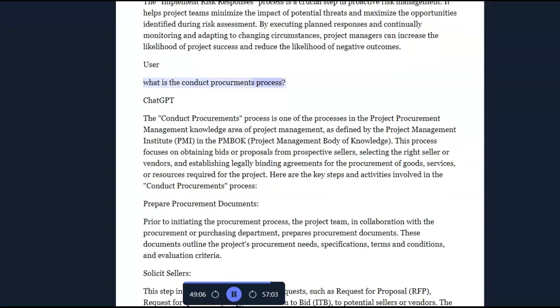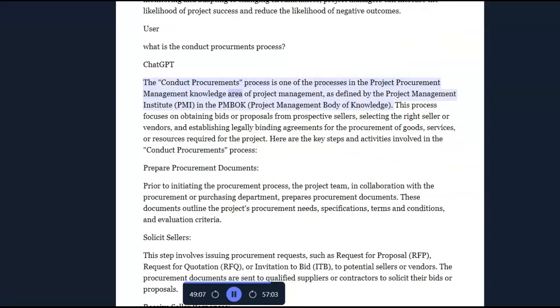User: What is the conduct procurement process, ChatGPT? The conduct procurement process is one of the processes in the project procurement management knowledge area of project management, as defined by the Project Management Institute (PMI) in the PMBOK, Project Management Body of Knowledge.